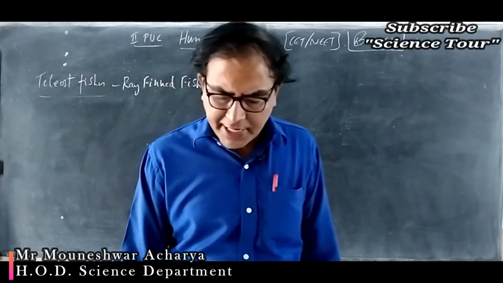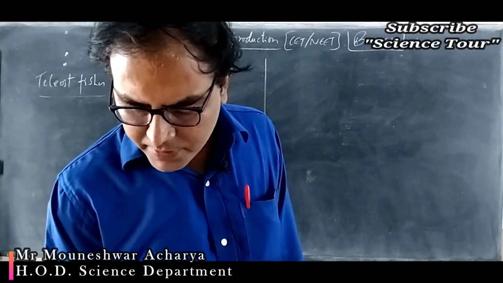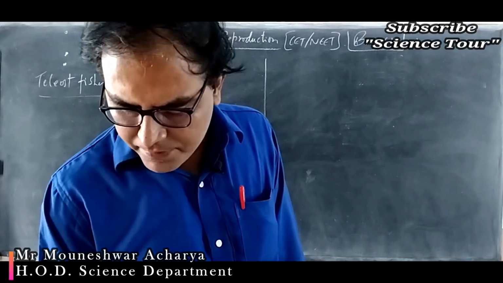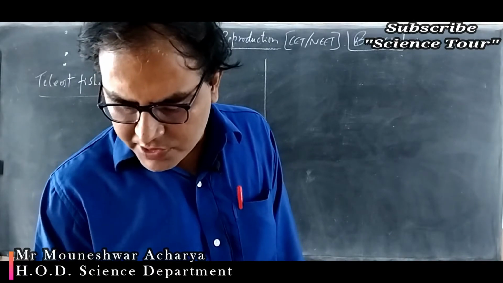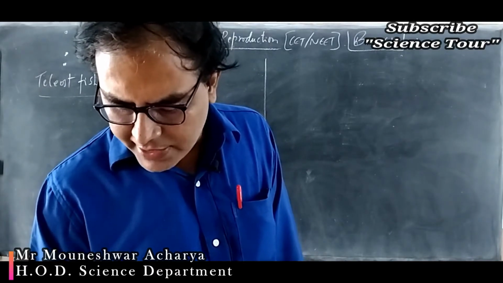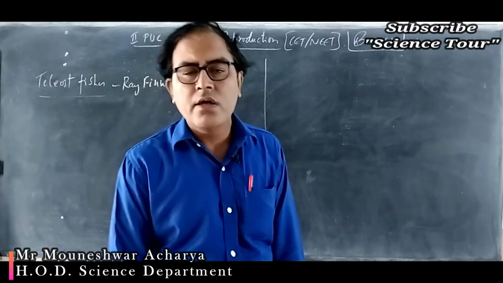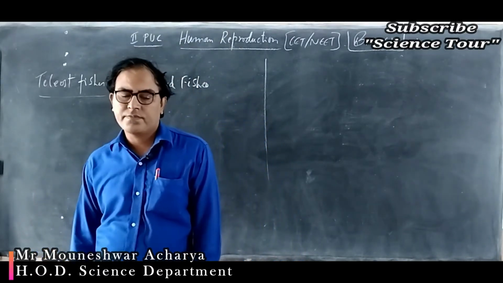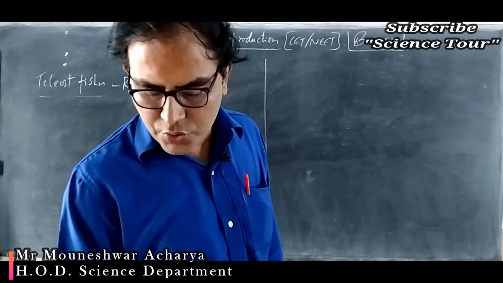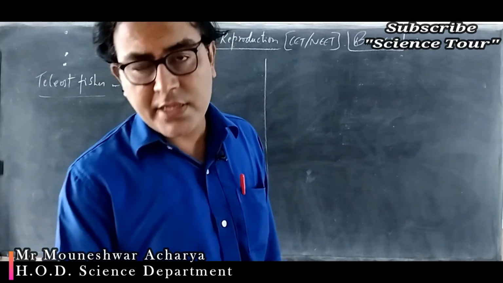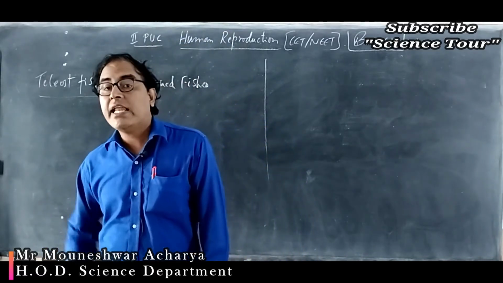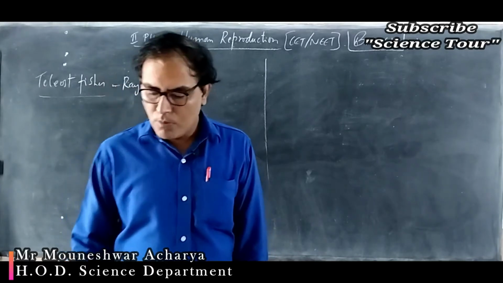Let's move to question number 18. Identify the odd one from the following: labia minora, fimbriae, infundibulum and isthmus. See, B, C, D, all these are part of the female reproductive organ, the fallopian tube. But labia minora is part of the female external genitalia.